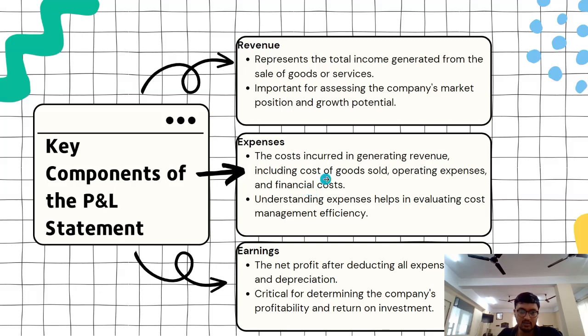What is the expense? What does the expenses section show? The cost incurred in generating revenue, including cost of goods sold, operating expense, and financial cost, and it helps in evaluating cost management efficiency. So this particular bottle again, for example, 20 rupees I paid for the expenses of this bottle.